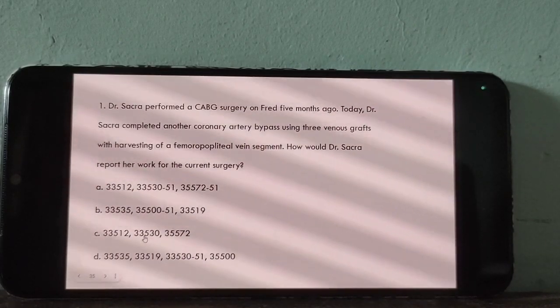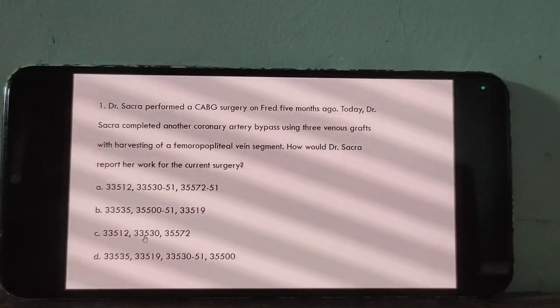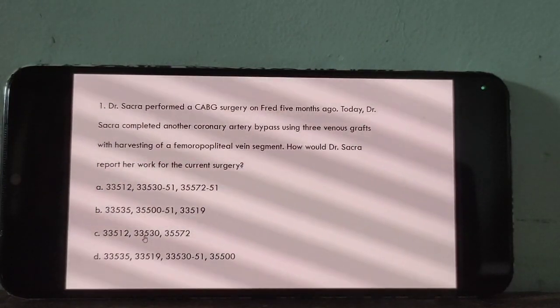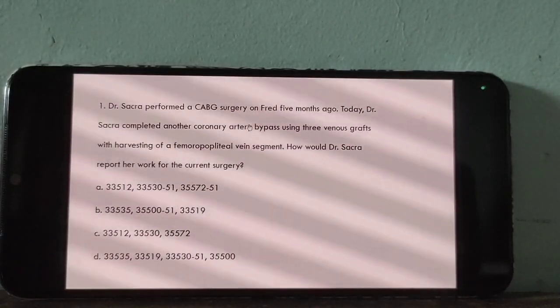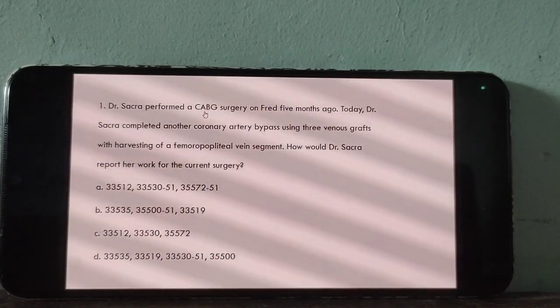If the surgery is performed again after 1 month, then we should report it. That is the re-operation code, a repeated operation. So this is the second surgery for the patient, because 5 months ago the patient already had a CABG surgery.